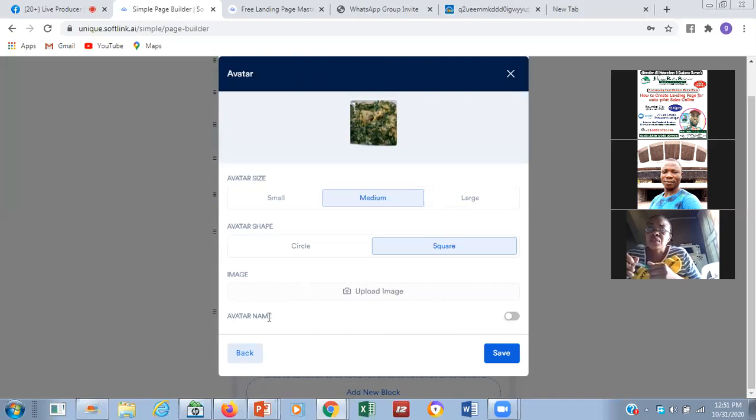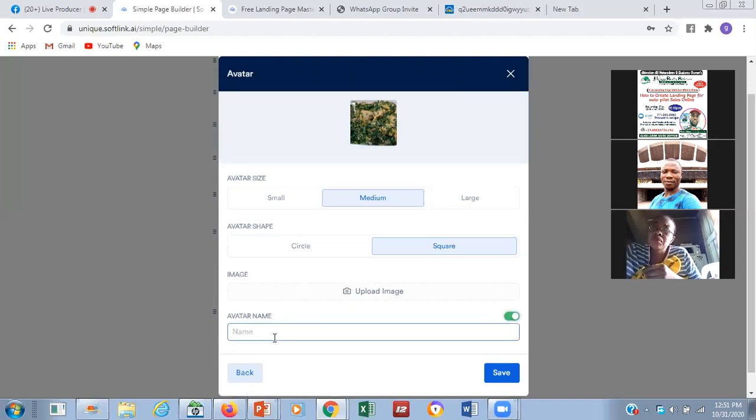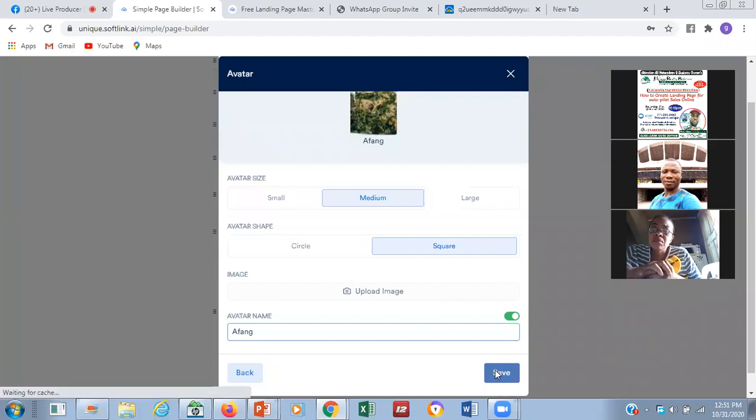Then let's give it an avatar name. You click on it like this. Let's give the avatar name Afang. Let's say Afang, and save. Now you see how this works.